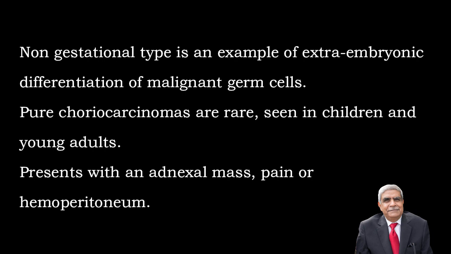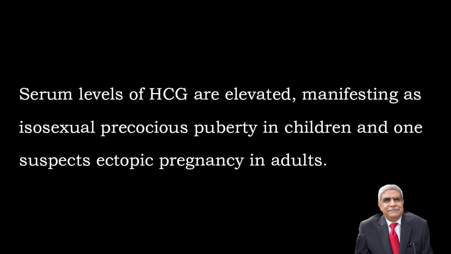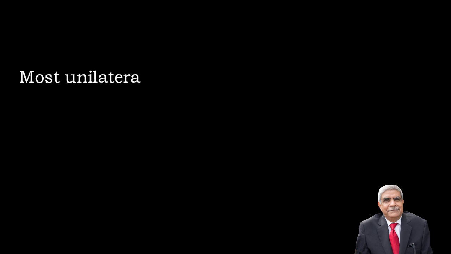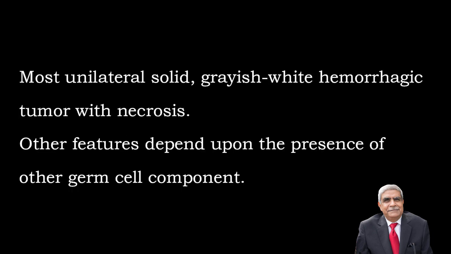Pure choriocarcinomas are rare, seen in children and young adults. Presents with an adnexal mass, pain or hemoperitoneum. Serum levels of HCG are elevated, manifesting as isosexual precocious puberty in children, but when they are seen in adults, ectopic pregnancy is suspected. Gross features: mostly unilateral, solid, grayish-white, hemorrhagic tumors with areas of necrosis.